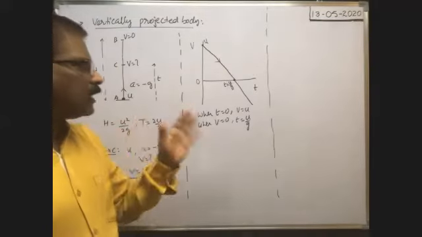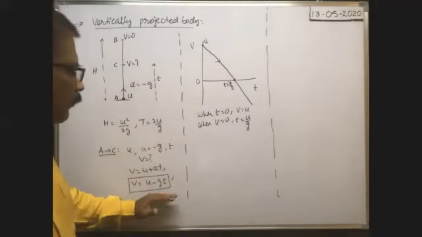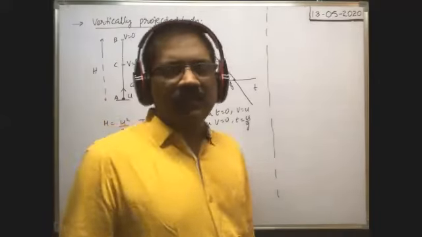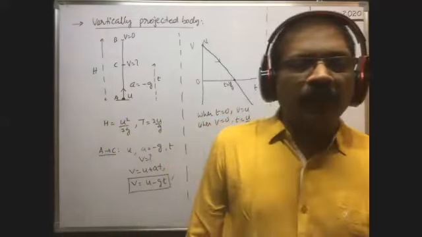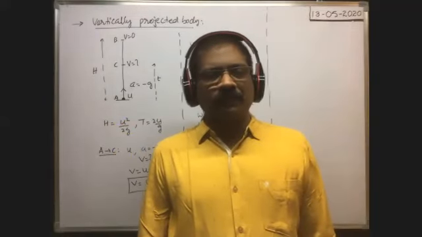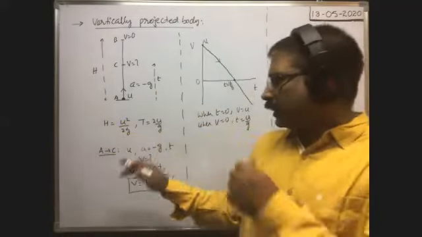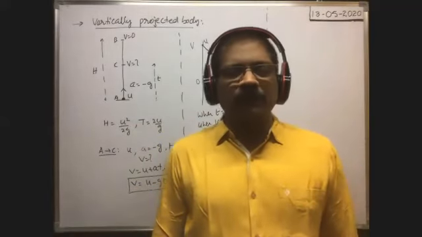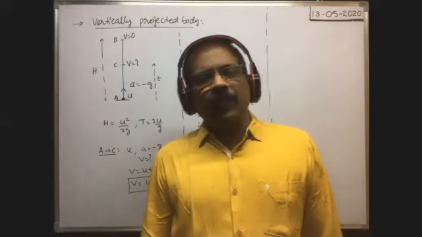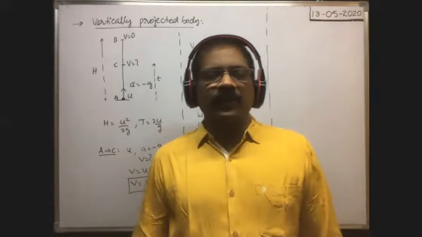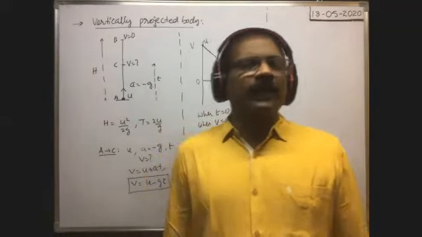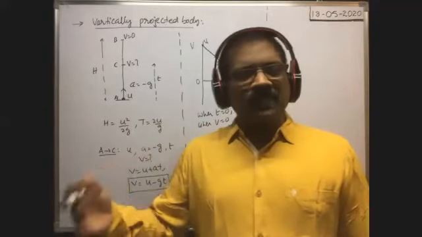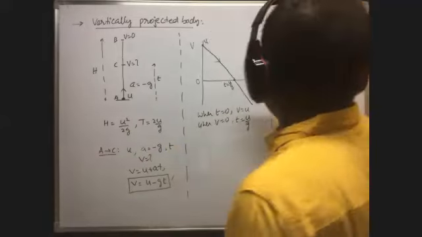Okay, this is the velocity time graph, and this is the formula for velocity at any instant of time. Now, regarding this vertically projected body, some important note points we have to discuss, because these are important from the IIT point of view or CBSE point of view. While doing problems in mains and advanced, we need some extra knowledge also. Applications are important. Based on these concepts, we have to discuss some more applications. Now, note points.